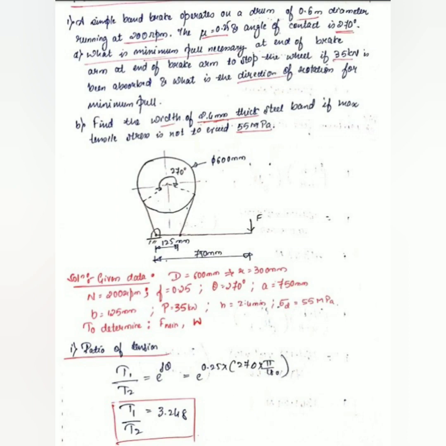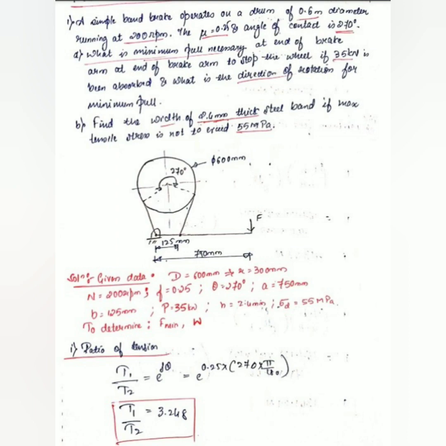And small a, that distance, is equal to 750 mm. Small b distance 125 mm. And power P equal to 35 kilowatt. And 2.4 mm is the thickness of the band, and the maximum or allowable tensile stress is 55 MPa.